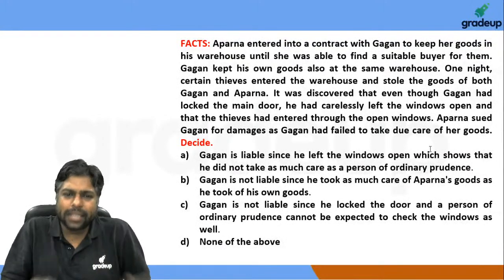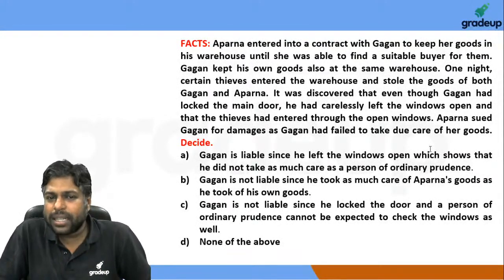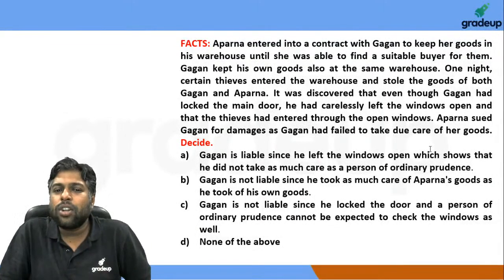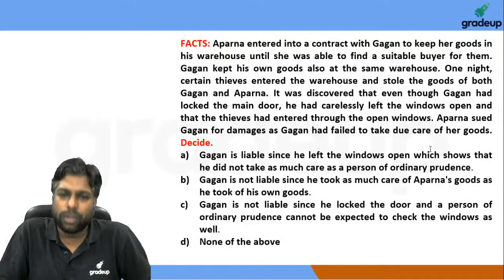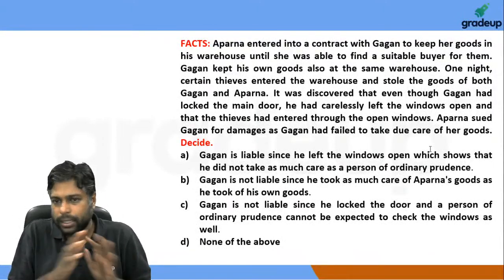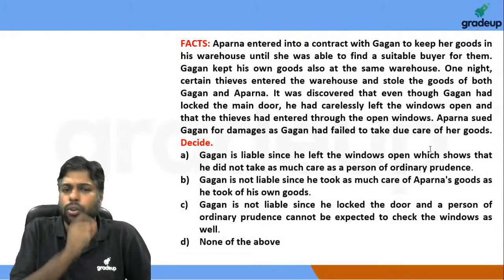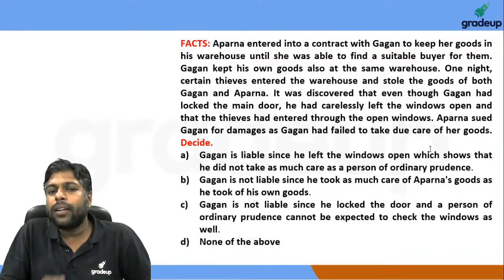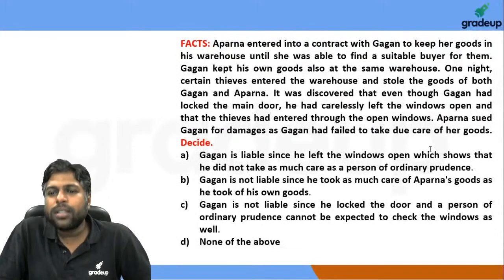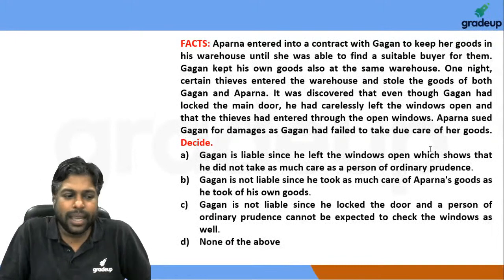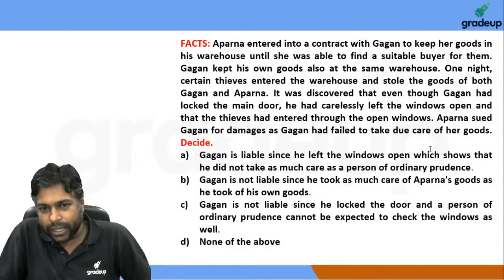So please understand that the test in the principle is not just about whether he took the same care as his own goods. That's not the only thing. It is also about ordinary prudence. Was there ordinary prudence or not? Was there reasonability in the kind of actions that were actually taken?